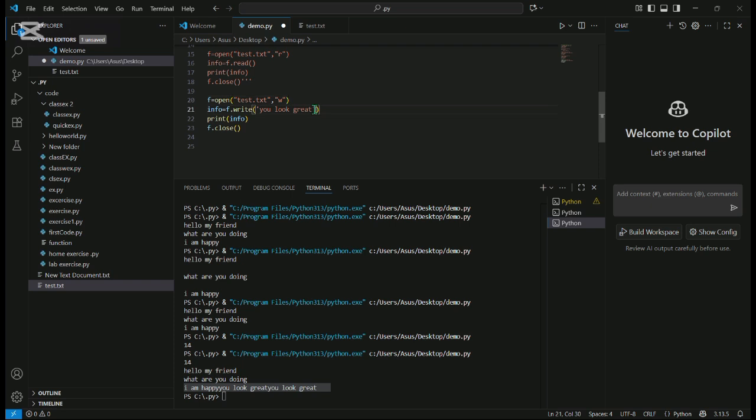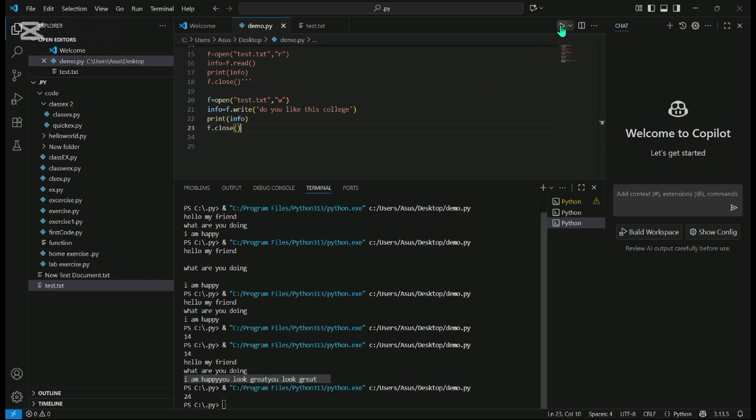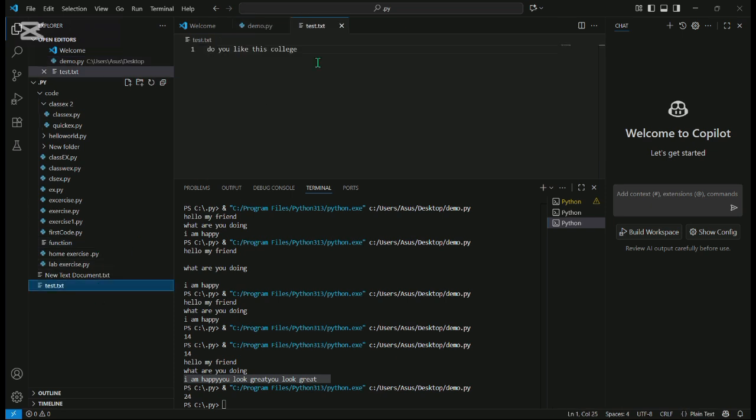Let me add the message here. What I'm going to add is: do you like this college? Now I'm going to run the code. The difference, as I said, is that it will remove all the messages.